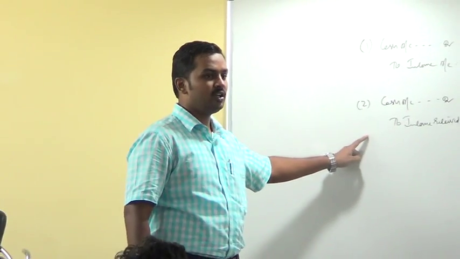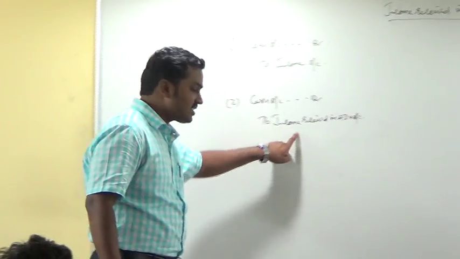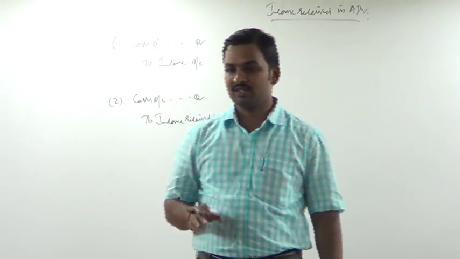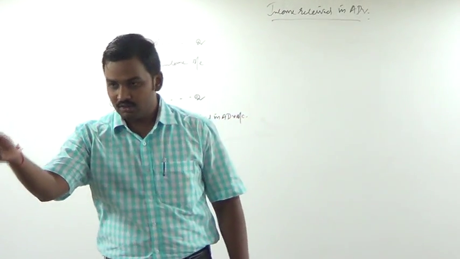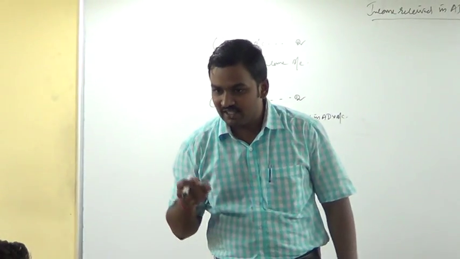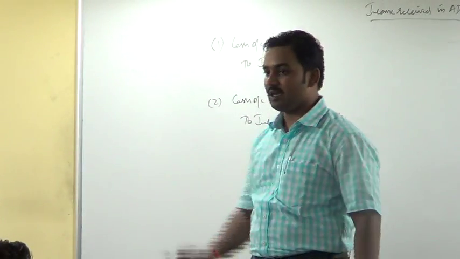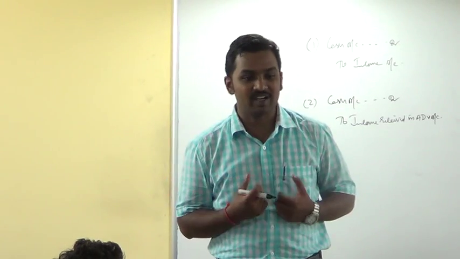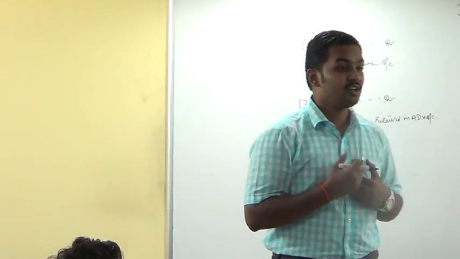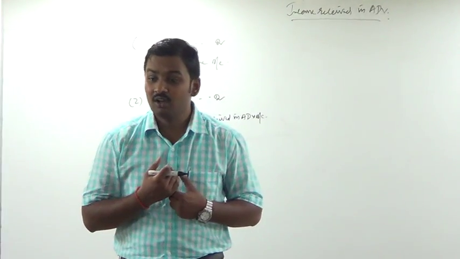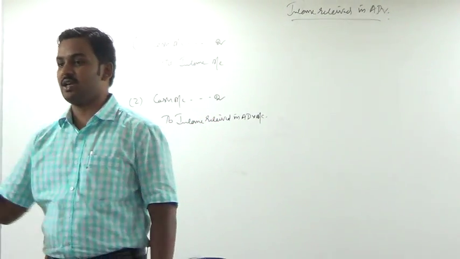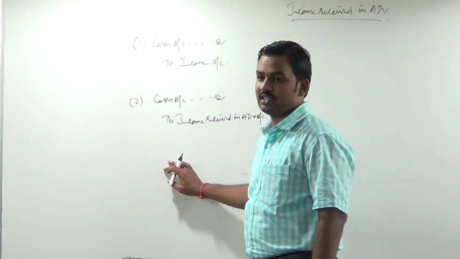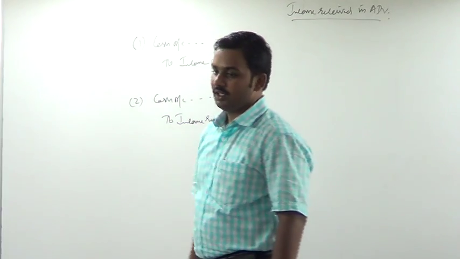Cash or bank account debit to income received in advance. What is this income received in advance? This is the account which represents the name of the tenant who has given us rent in advance. It represents the name of the debtor, the person who has taken a loan from us, who has given us interest in advance. This account represents the name of the principal who has given us commission in advance. So whoever has given this income in advance to us becomes a giver of loan to the business. Hence, instead of writing his name, we write the income received in advance account or unaccrued income account. Is it clear?